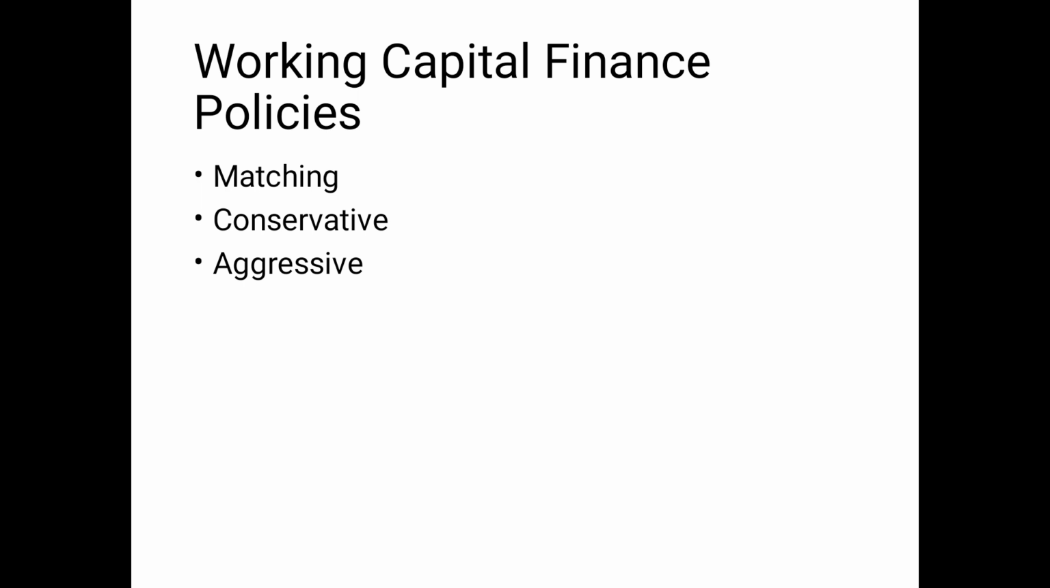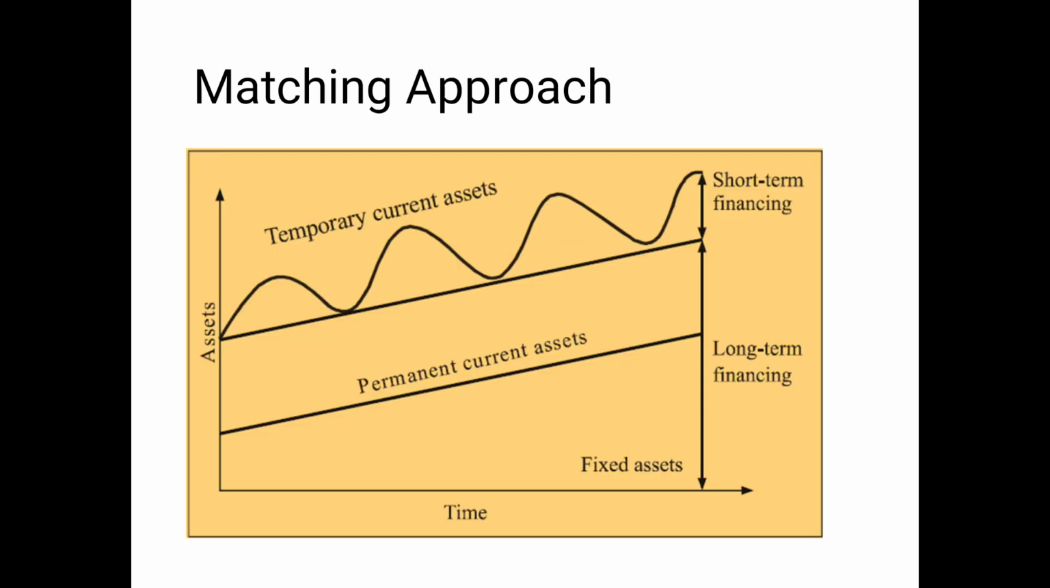To understand this, let us use a graph. In this graph, as you can see, the permanent working capital is a straight line which is moving up. When we talk about temporary working capital, it is again of two types: one is a straight line which is moving up, and one is zigzag.